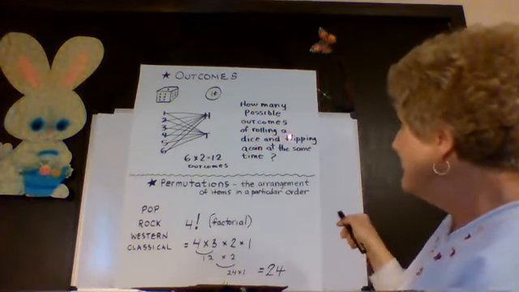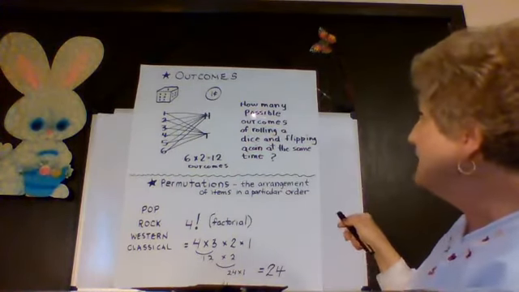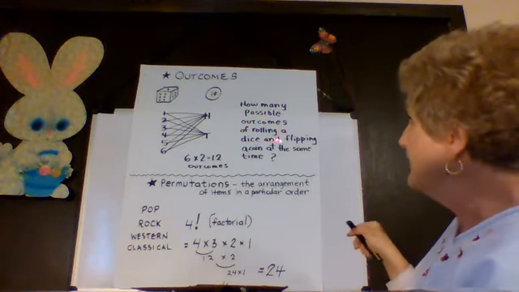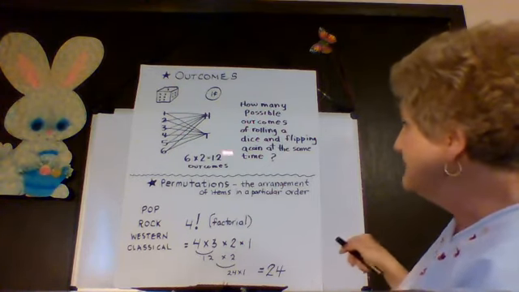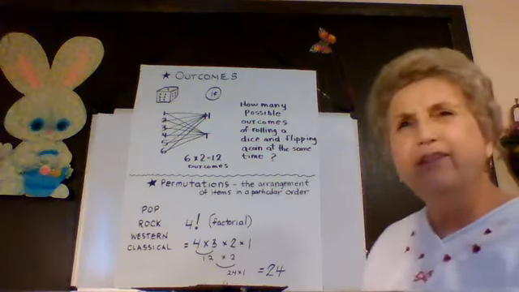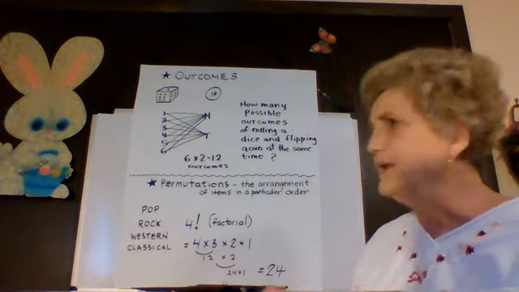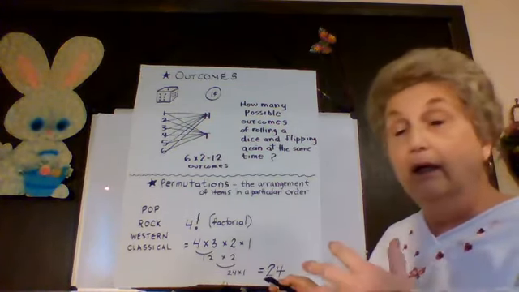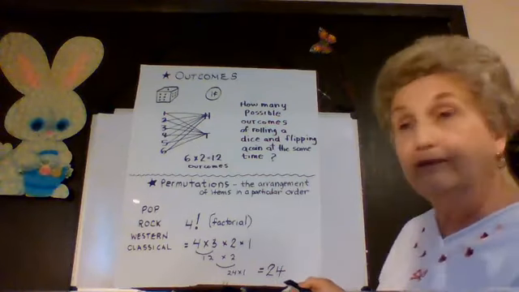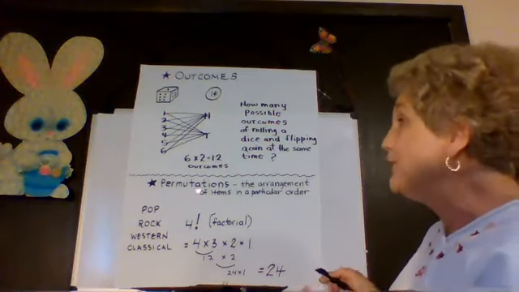Now, I think we just answered this question. How many possible outcomes are there of rolling a die and flipping a coin at the same time? There would be 12. Now, if you're reading the book, you've probably come across this word and it probably made you very confused. And that was the word permutation.